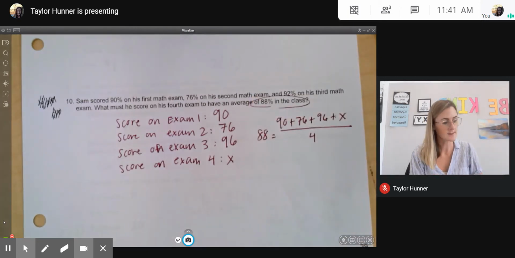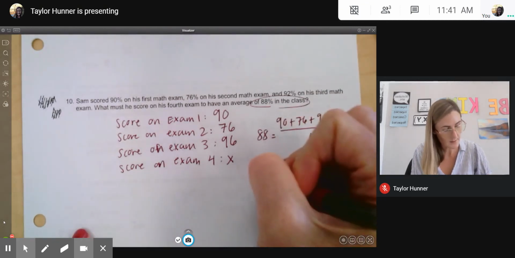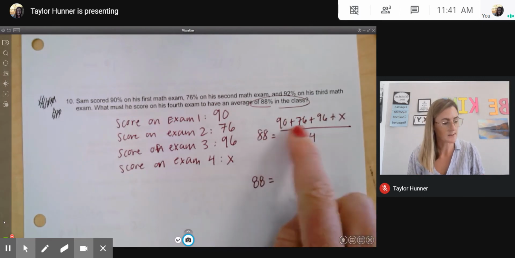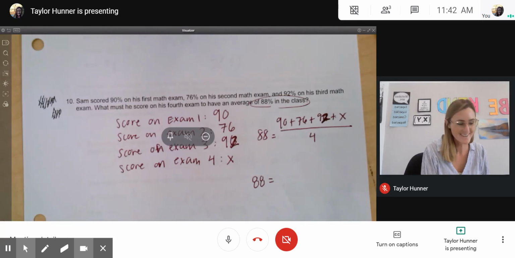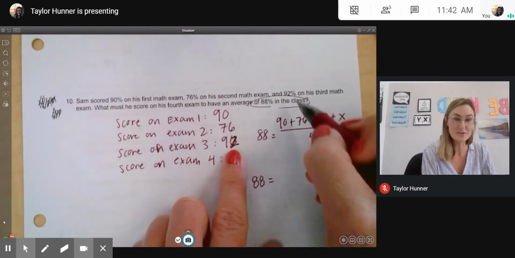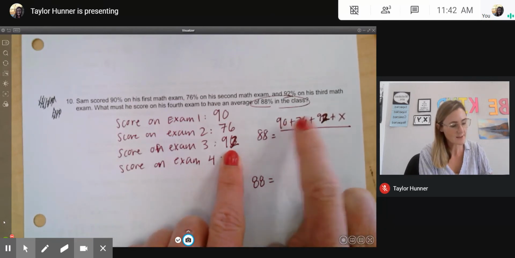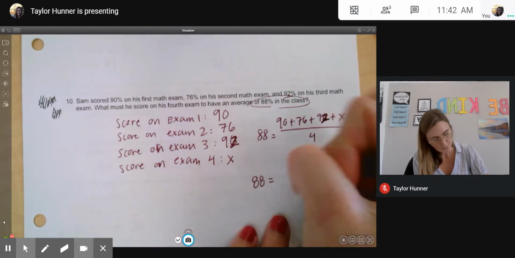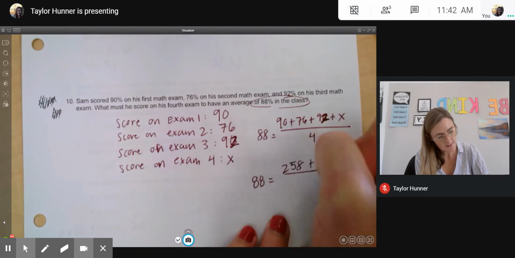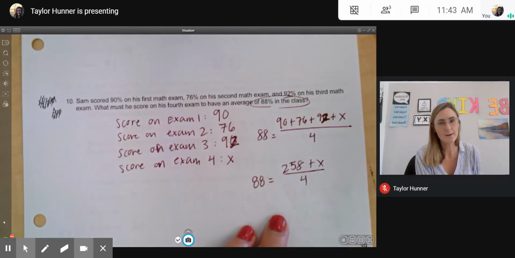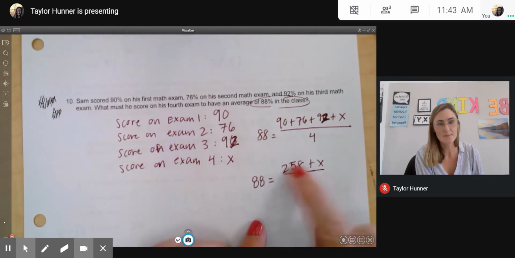Now I would simplify this side before I do anything. 88 is already simplified over here. But when I simplify, I can do 90 plus 76 plus 96. And again, Miss Hunter made a mistake. I wrote 96 instead of 92. This would be 92 on the third exam. So if I do 90 plus 76 plus 92, this will get 258 plus X over 4. You guys can use a calculator for these if you need to. Now, I can't do anything else because I have an X and a term without an X.